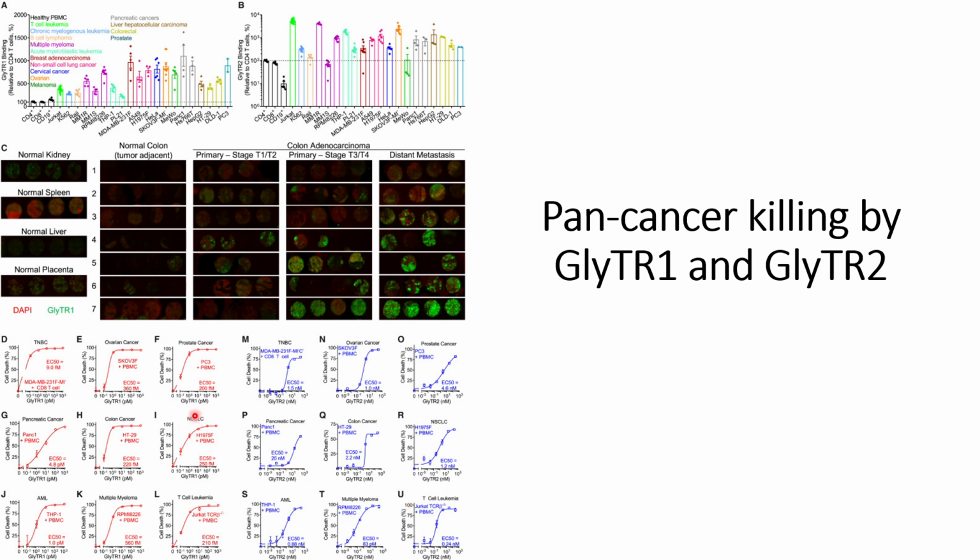And we can see that in almost all the cancer cells that they have tested, they have seen an increase in cancer cell death, both for the GlyTR1 specific CAR and GlyTR2 specific CAR.